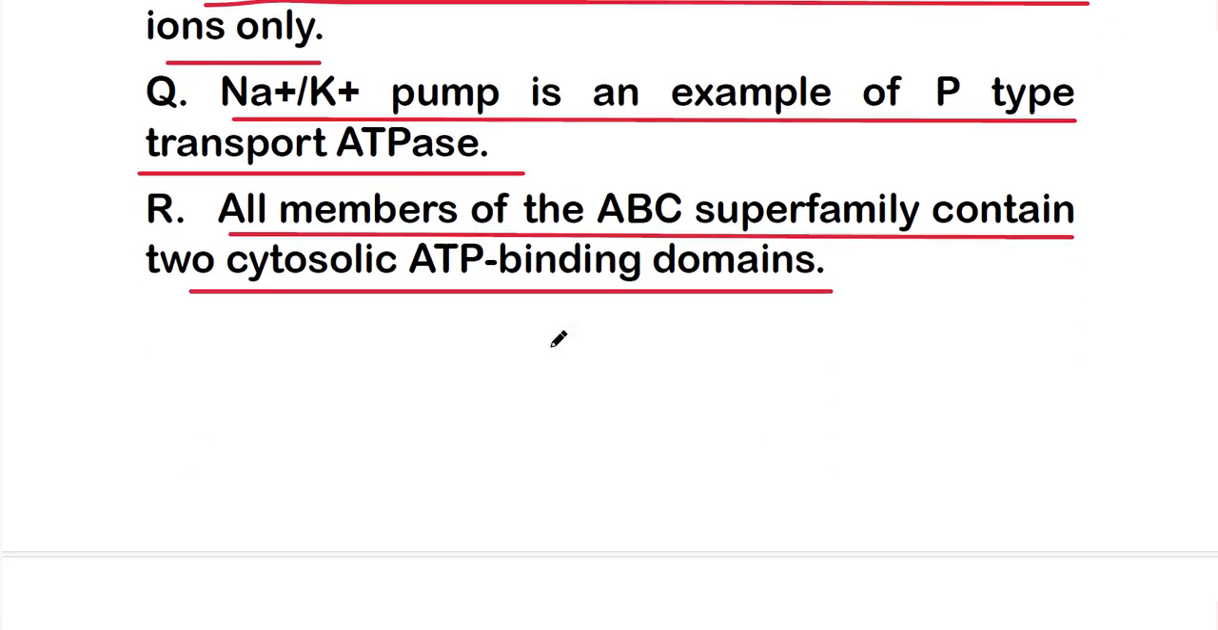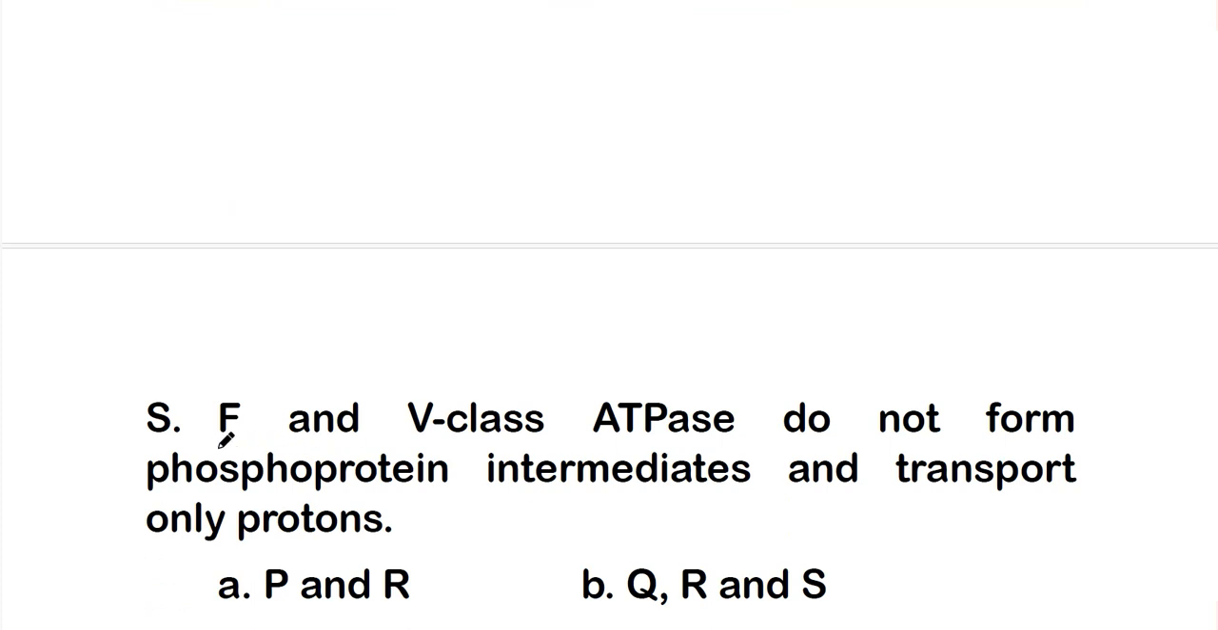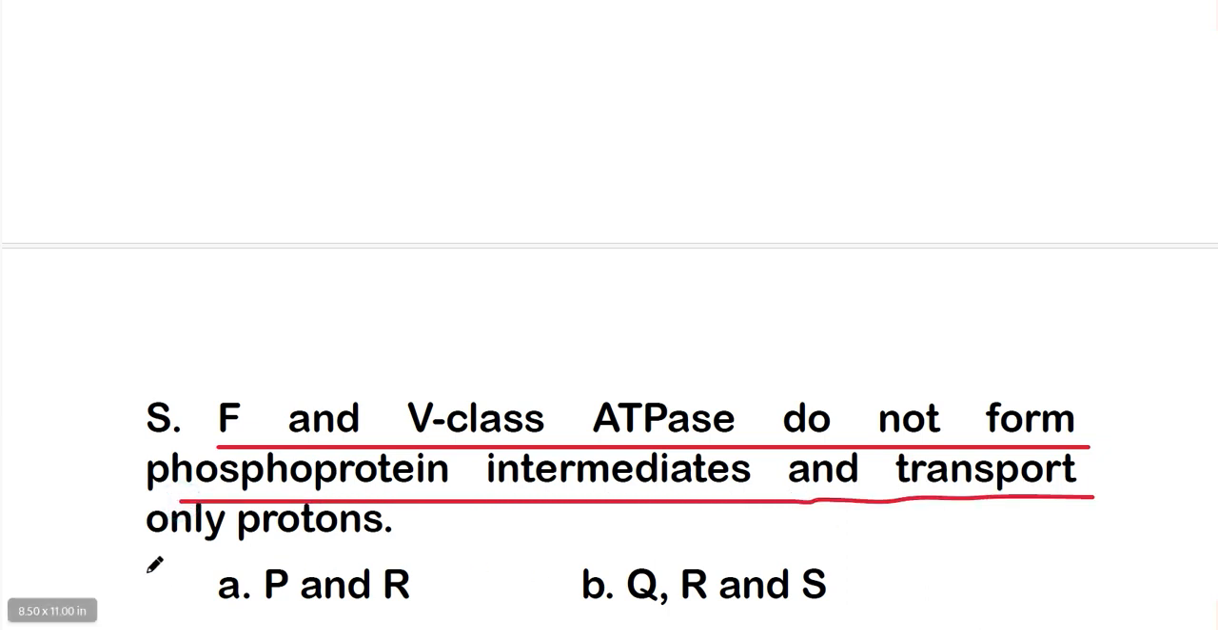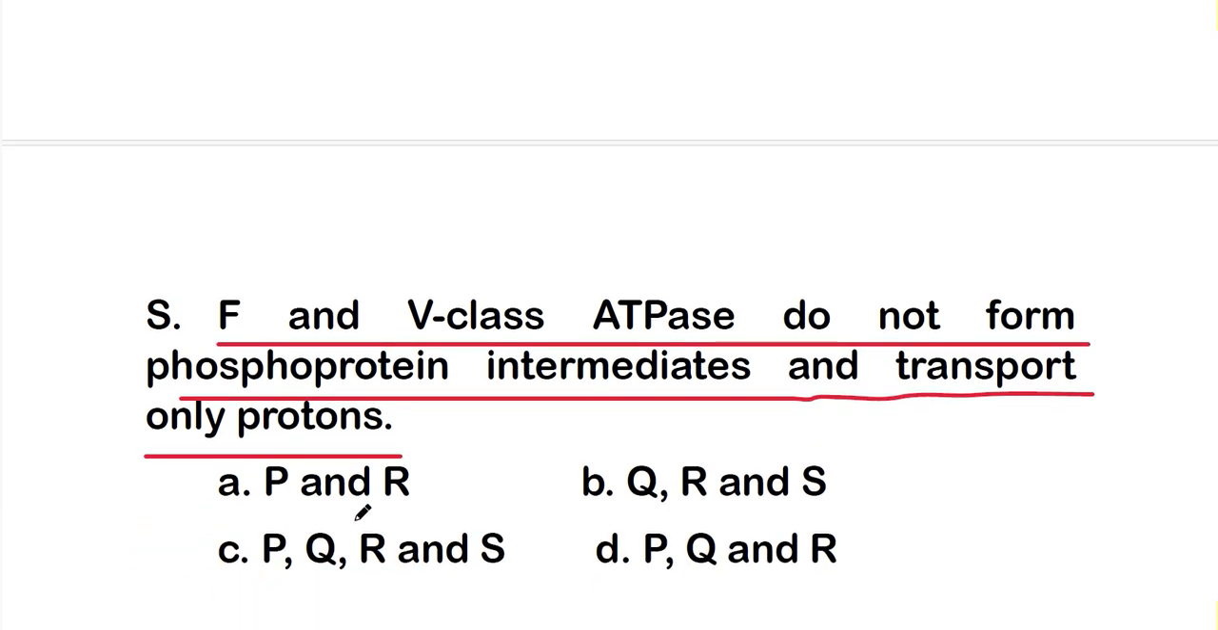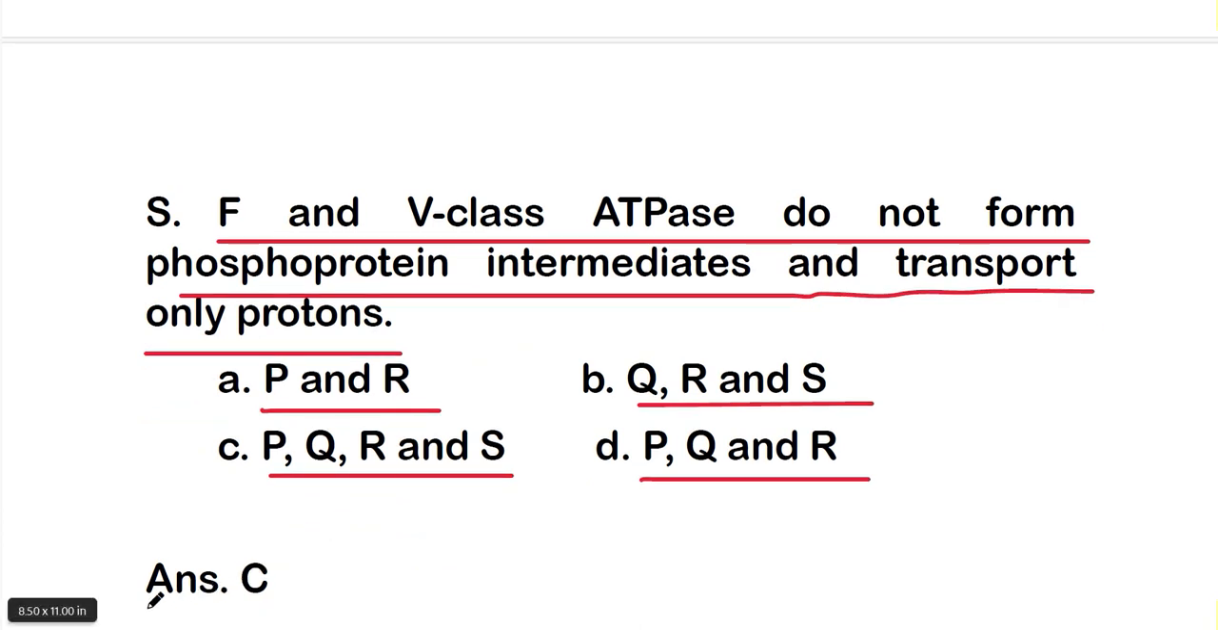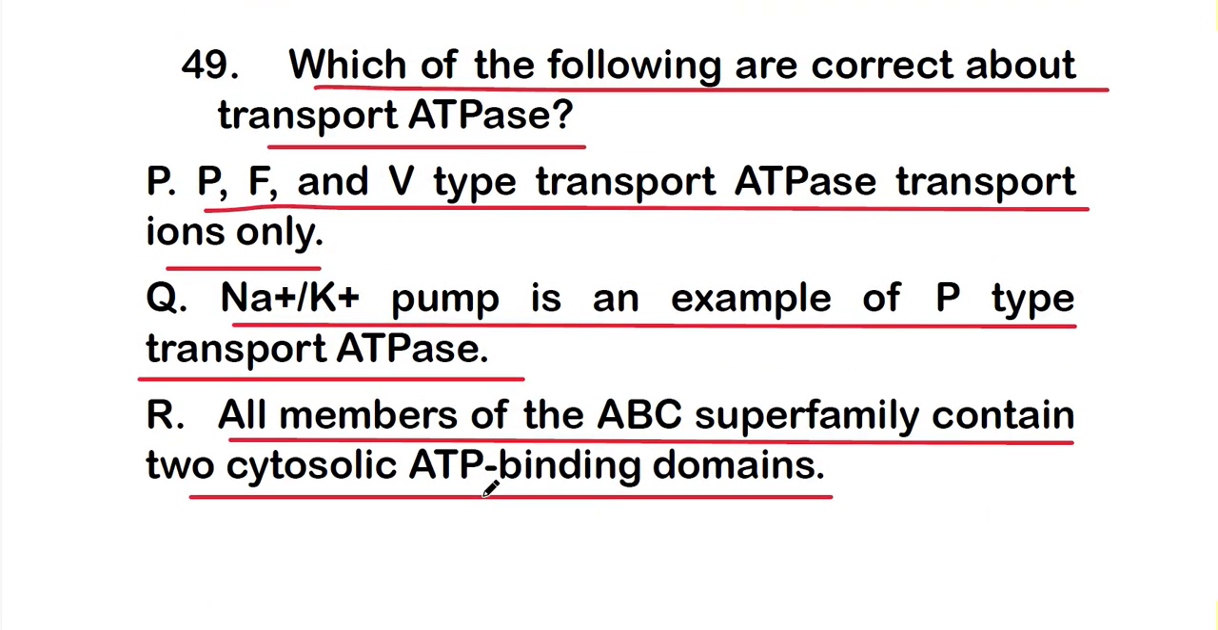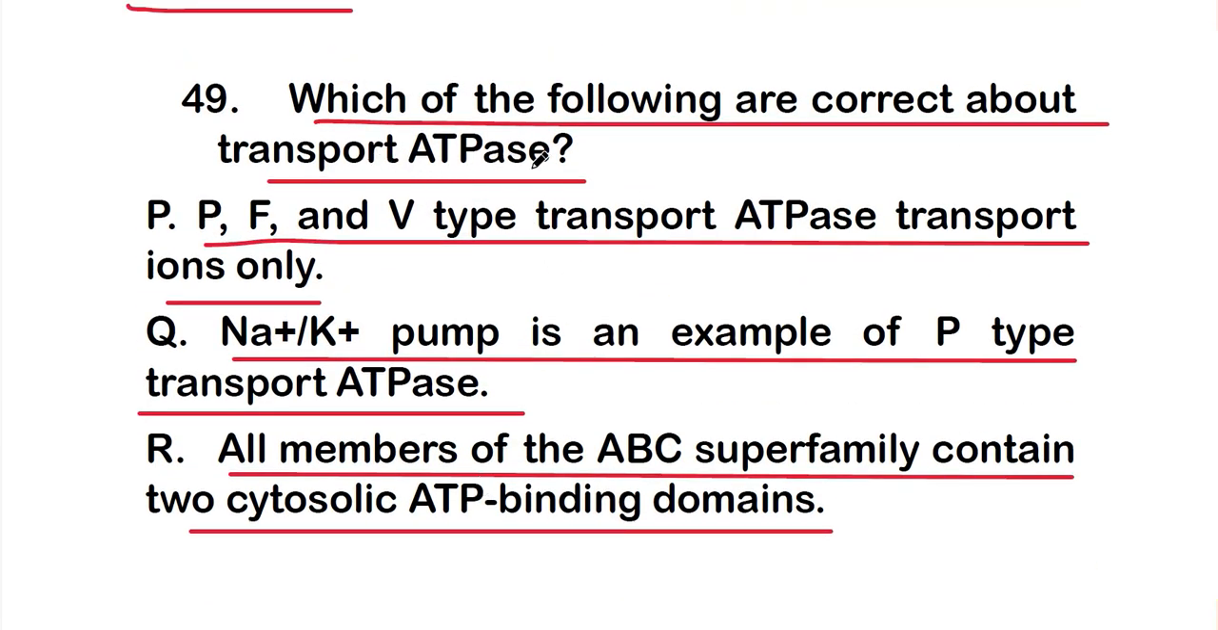And statement S says F and V class ATPases do not form phosphoprotein intermediates and transport only protons. So the options are: option A, P and R statements are correct; or option B, Q, R and S statements are correct; or option C, P, Q, R and S all statements are correct; or option D, P, Q and R statements are correct. So the right answer is option C, that is, P, Q, R and S, all the statements are correct about the transport ATPase enzyme.